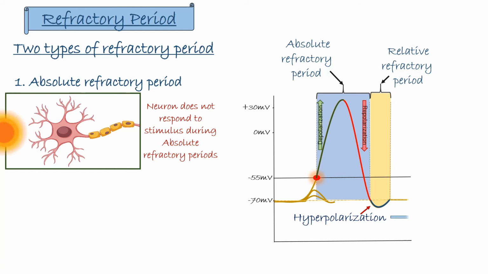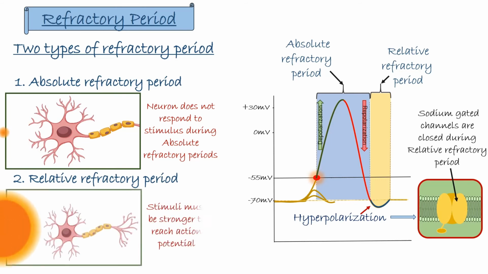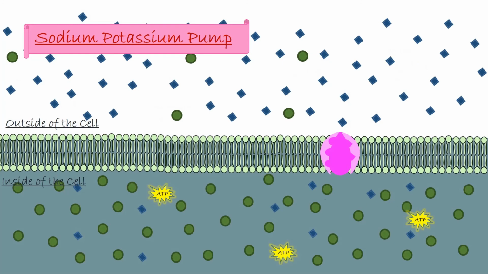After the absolute refractory period, sodium channels begin to recover from inactivation and become closed. This is the relative refractory period. During this time, if strong enough stimuli are given to the neuron, it may respond again by opening sodium channels and generating an action potential. However, the stimuli given must be stronger than was originally needed when the neuron was at rest. During all this time, the sodium-potassium pump was busy putting everything back to normal.